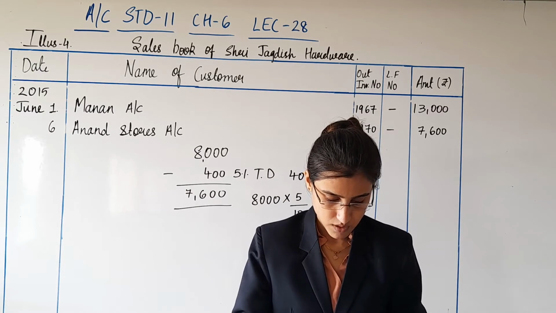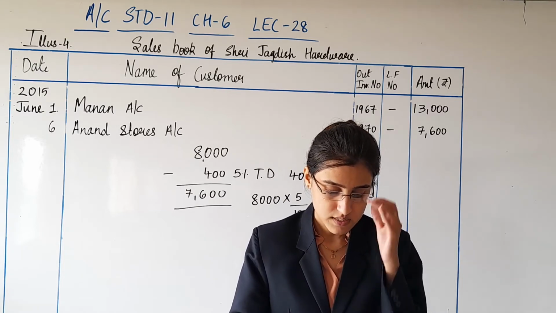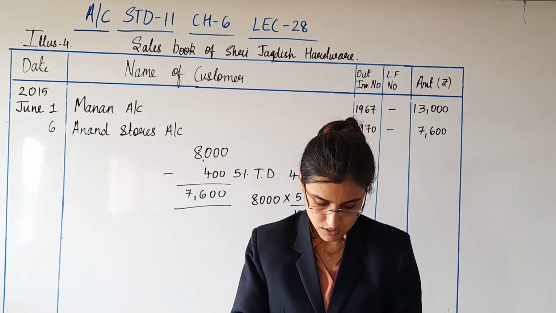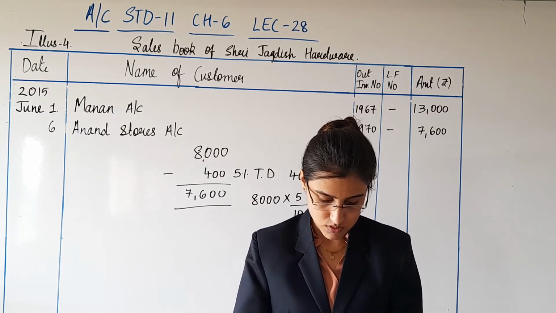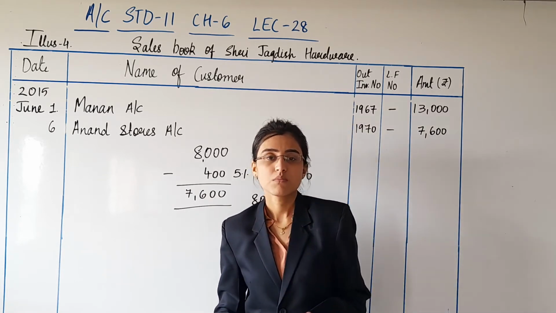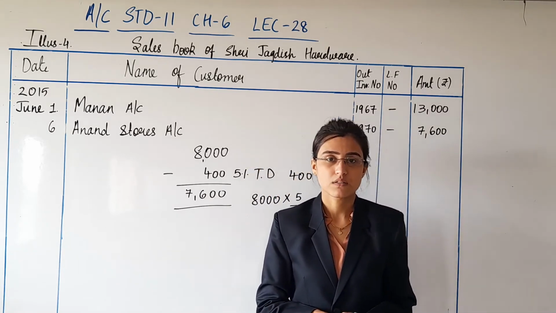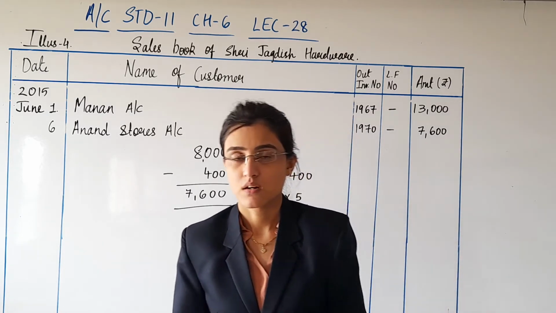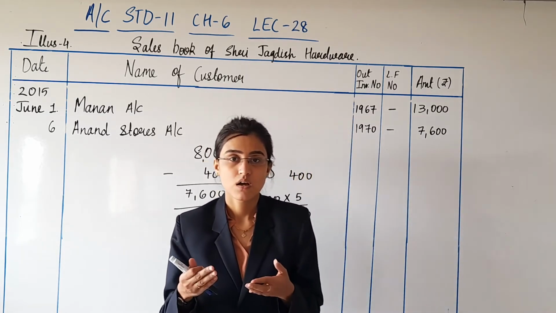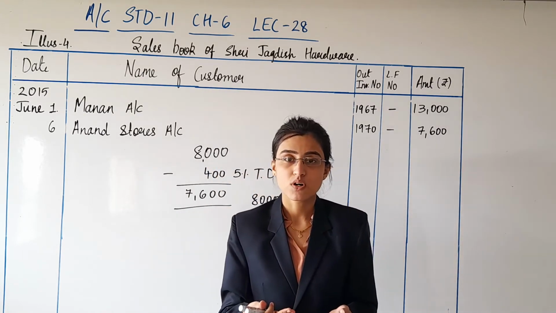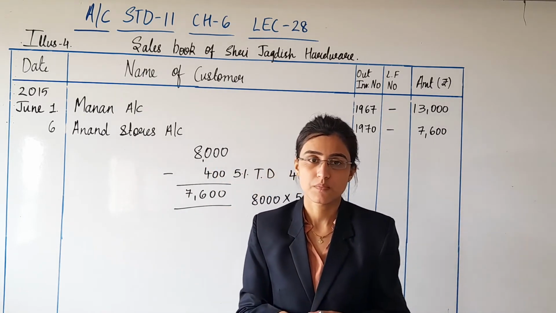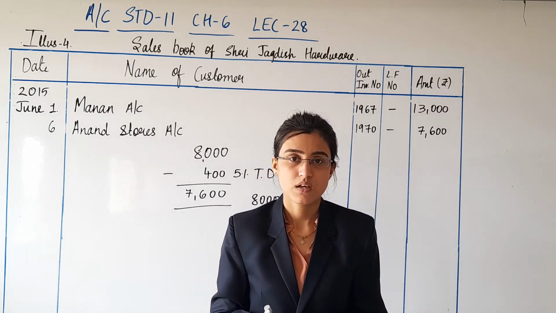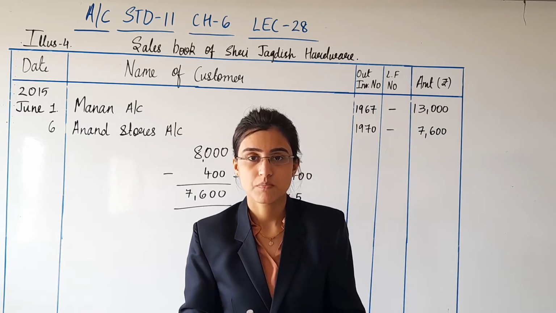Next, on 20th of June, it says sold a machinery of rupees 20,000 to Bharat for rupees 16,000. A machine has been sold to Bharat. Yes. Now Bharat becomes my debtor, but he is the customer of course, but we are selling him a machinery. Yes. We are not selling him any goods. Yeah. We have sold a machine.